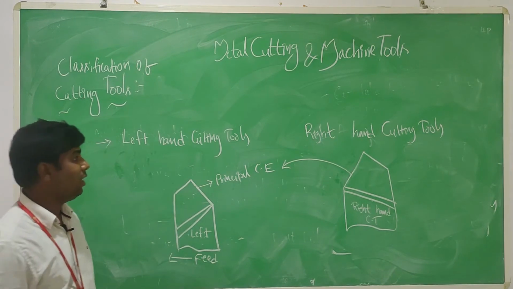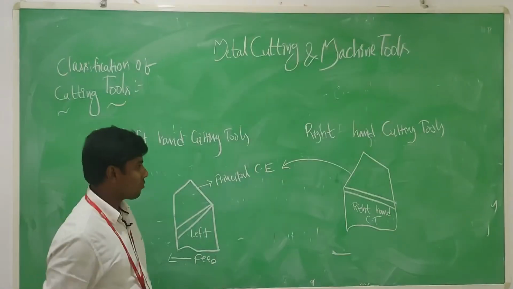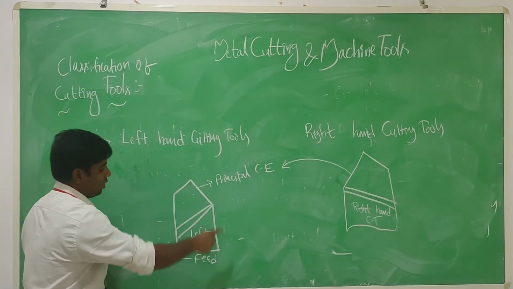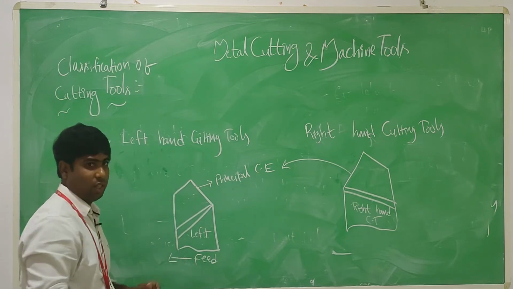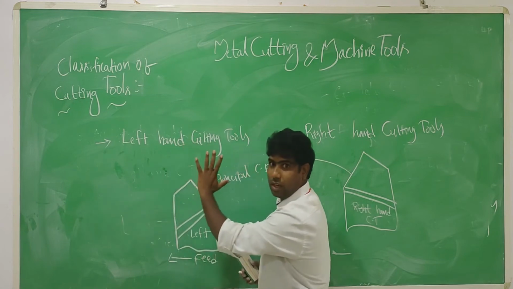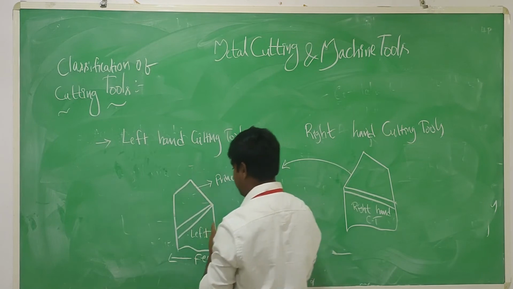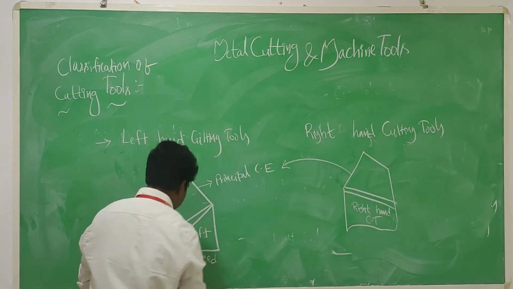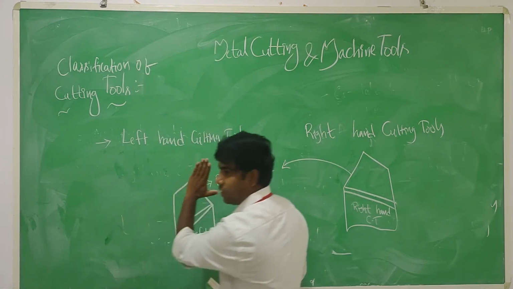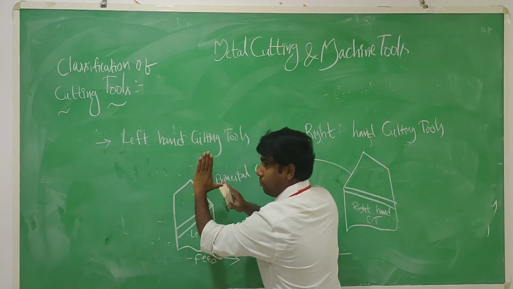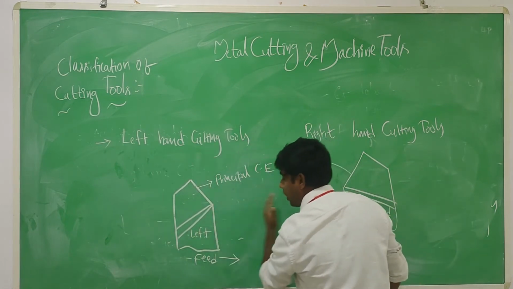You can imagine it like that. I'll explain a simple way using the right hand thumb rule. These are the left hand cutting tools. In a left hand cutting tool, the feed direction is this way; the thumb shows this direction, so the feed is from left to right.